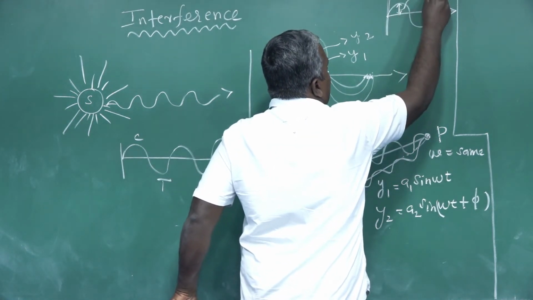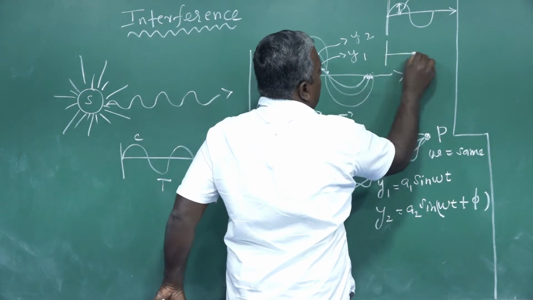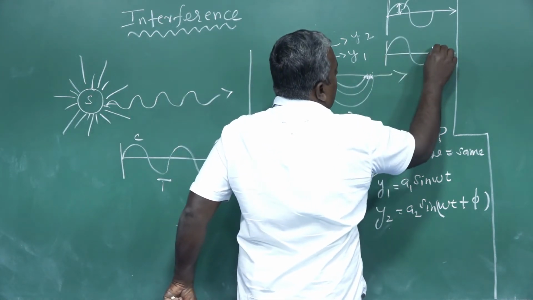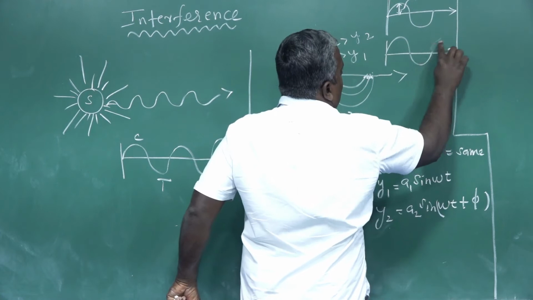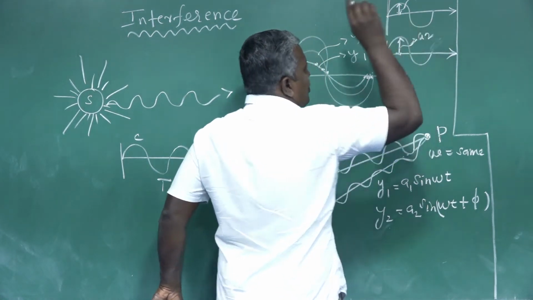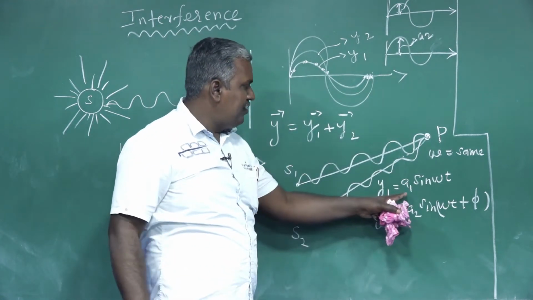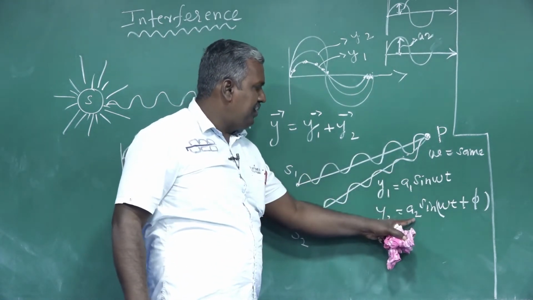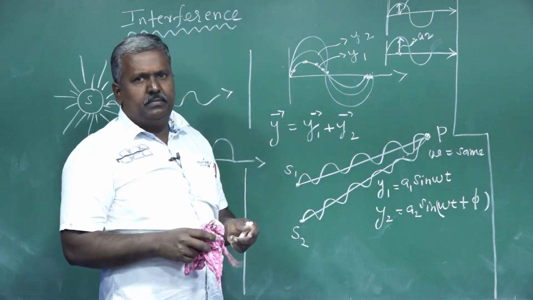Here A1 is the amplitude of the first wave, and A2 is the amplitude of the second wave.